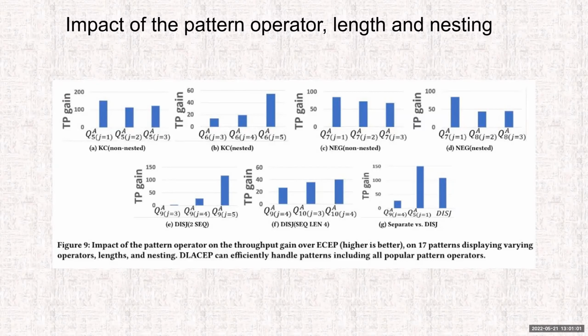We also had an experiment where we compared separate evaluation of patterns versus evaluating their disjunction pattern. For example, when we tested each of these patterns individually, we received these throughput gains, but when we evaluated one pattern, which was the disjunction pattern between these two, we achieved a throughput gain that doesn't fall a lot off the higher throughput gain. So this means that it might be more efficient to evaluate two patterns combined instead of each one separately.